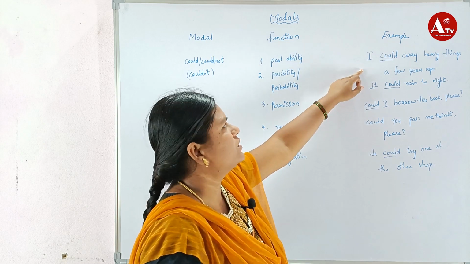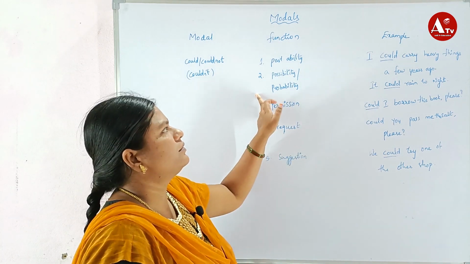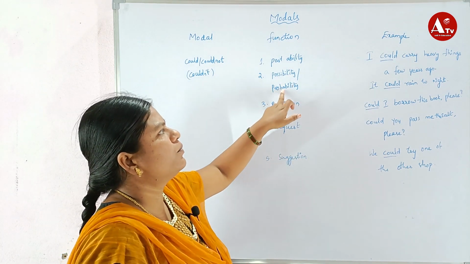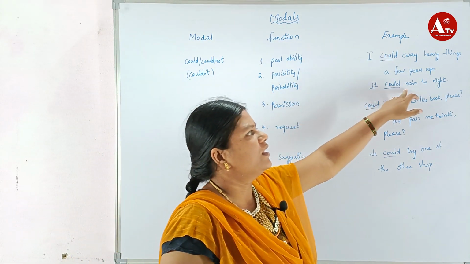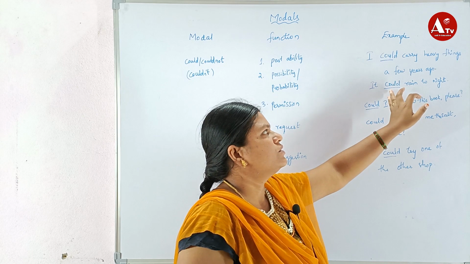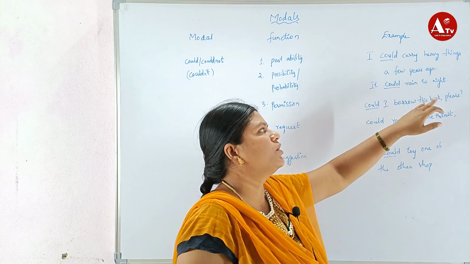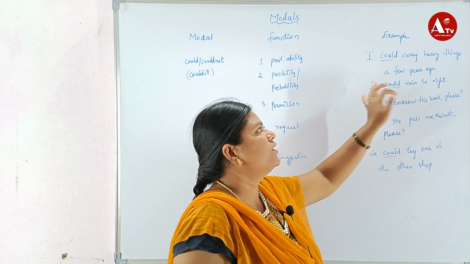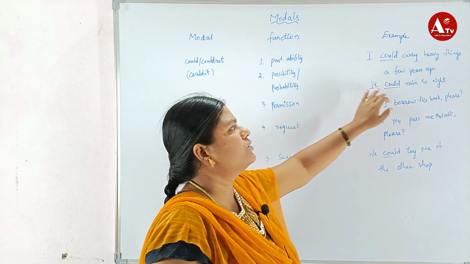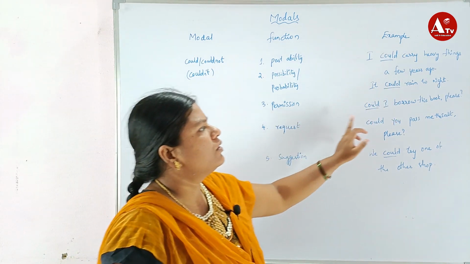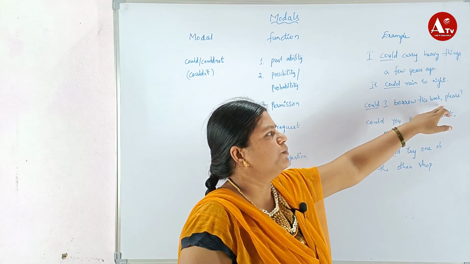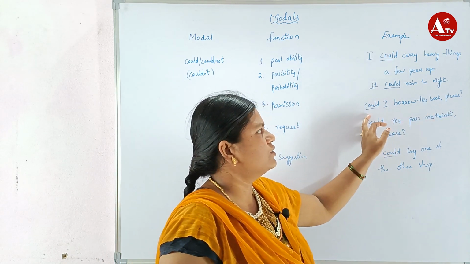Could is used here. Next, the second one, possibility or probability: It could rain tonight. It may rain or it may not. Here it describes possibility. Next, permission: Could I borrow this book, please? Here could is used.